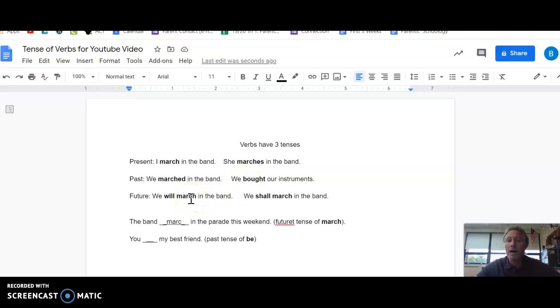Future tense, you've got two options. You can either add the word will or the word shall before the verb to show that it's happening in the future. We will march in the band, or if you're feeling extra sophisticated, we shall march in the band.